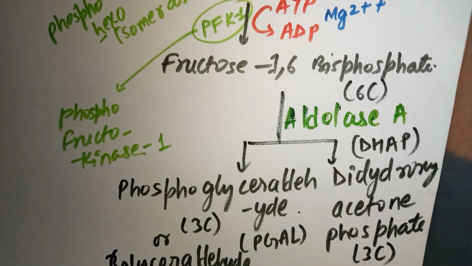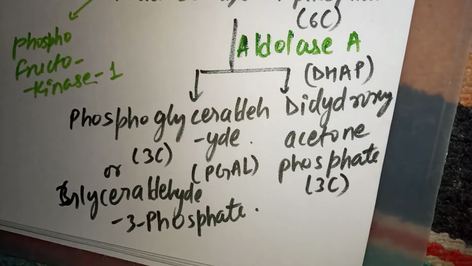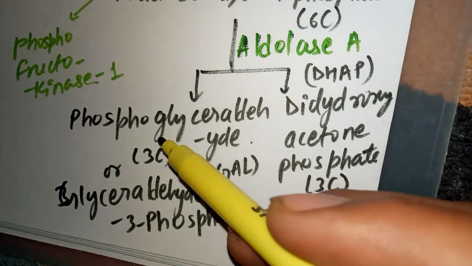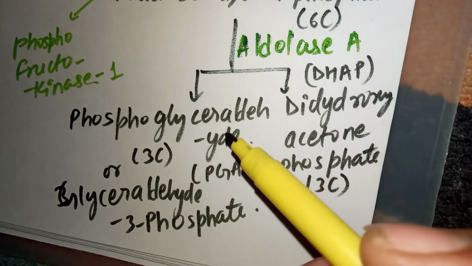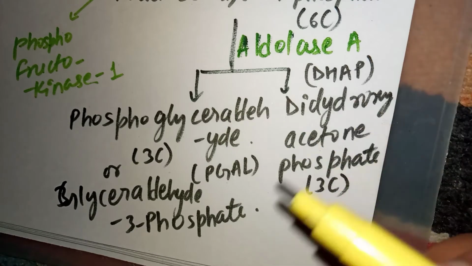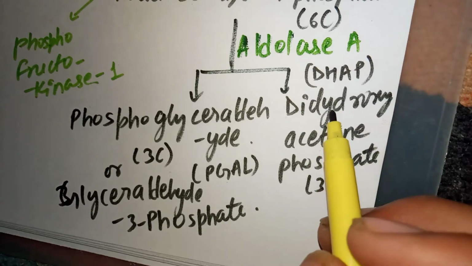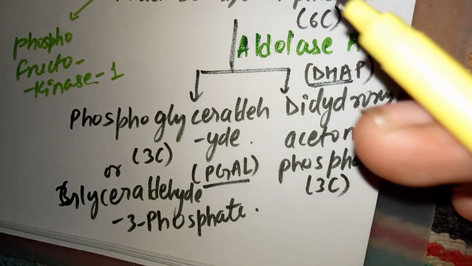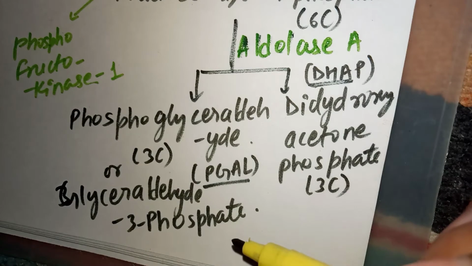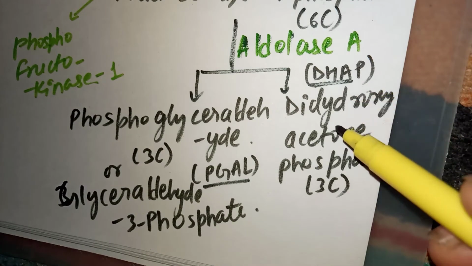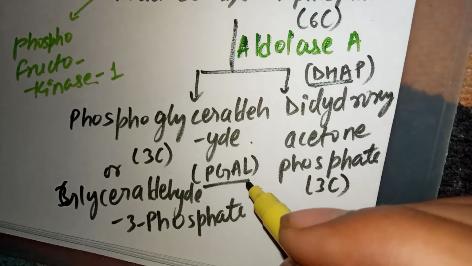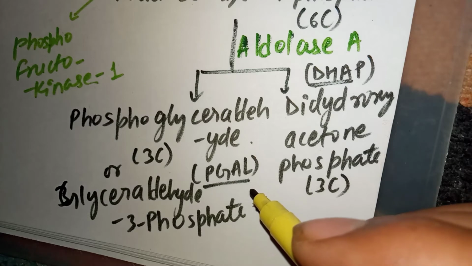Or you can say at the third position the phosphate group is attached, so we say it glyceraldehyde 3 phosphate. All right, there is nothing new in this. We are just denoting the position of the phosphate group, right? There is nothing different between these two. These are the same things. But we have to convert that DHAP into PGAL, because in this pathway we need PGAL and not DHAP, ठीक है। All right, so we have to convert DHAP into PGAL with the help of the enzyme phosphotriose isomerase.